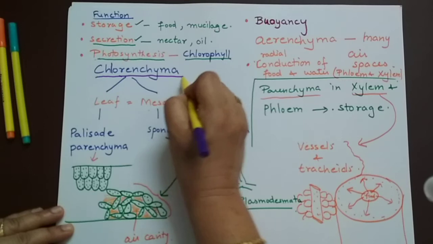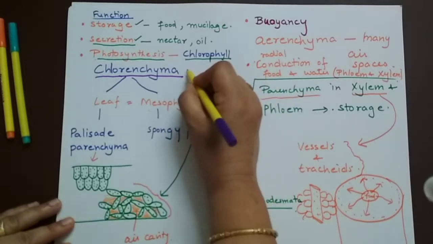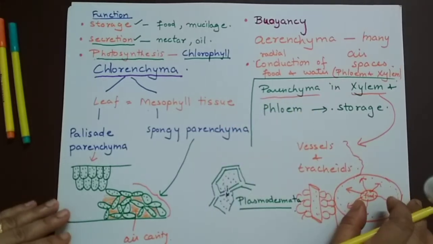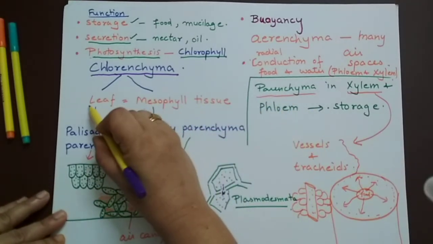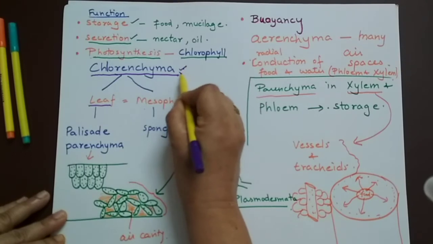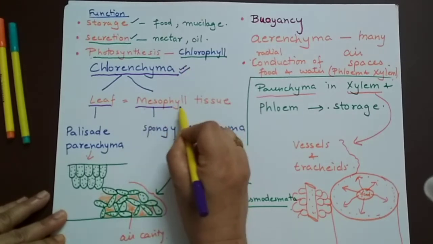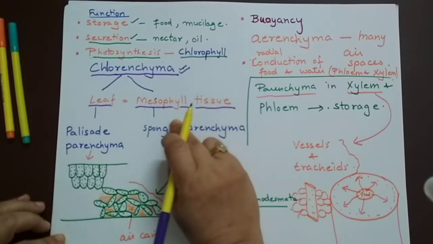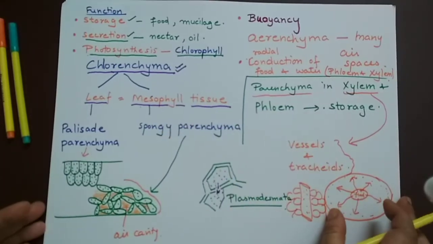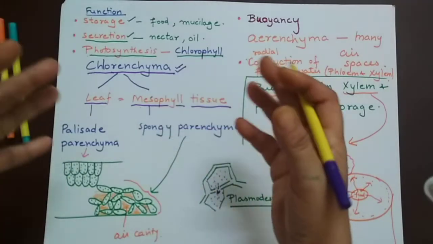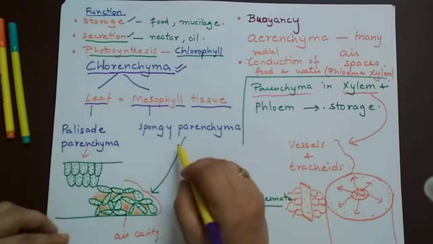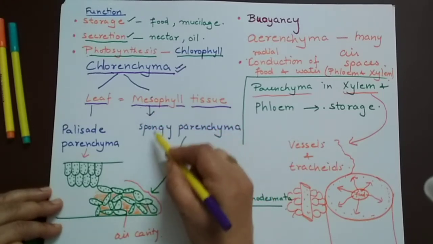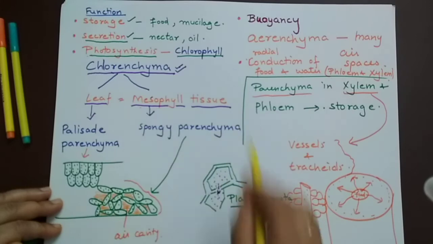So there could be chlorenchymatous cells. Chlorenchyma are generally found in green parts of the plant, and especially in leaves. And in leaves, chlorenchyma are known as mesophyll. We call it mesophyll tissue because it is found inside the leaves. Phyll means leaf, meso means middle. In between the leaf it is found. So inside the leaf, mesophyll tissue, and they are of two types. One is spongy parenchyma and the other is palisade parenchyma.